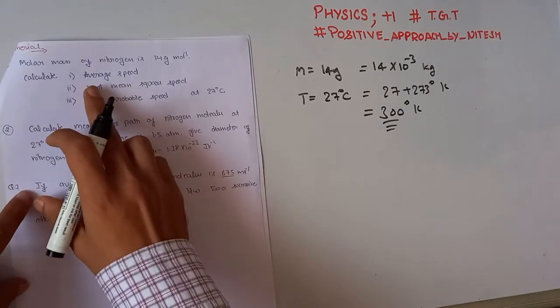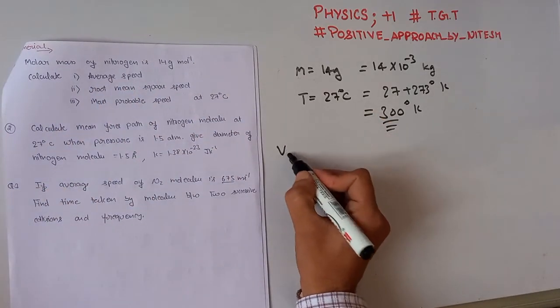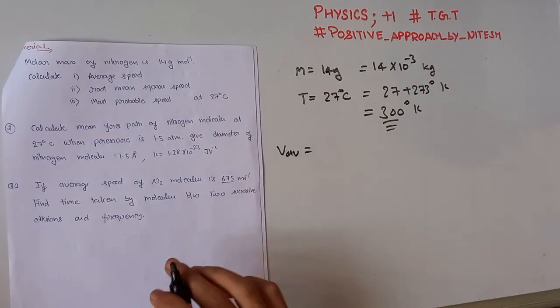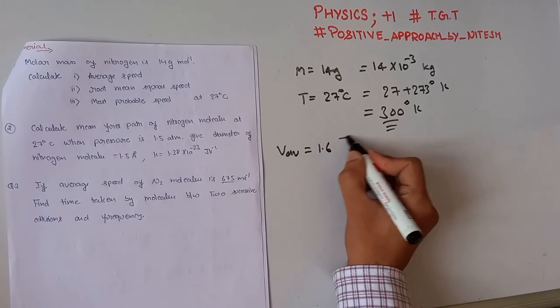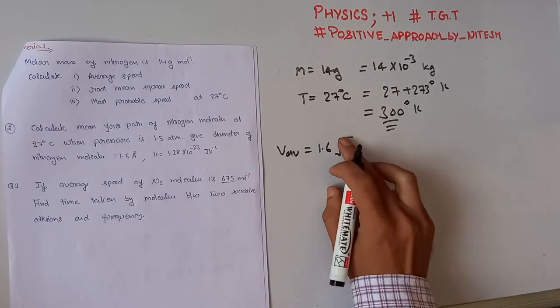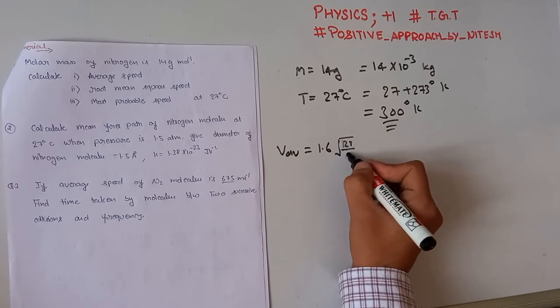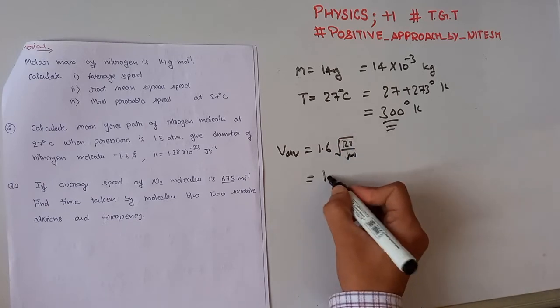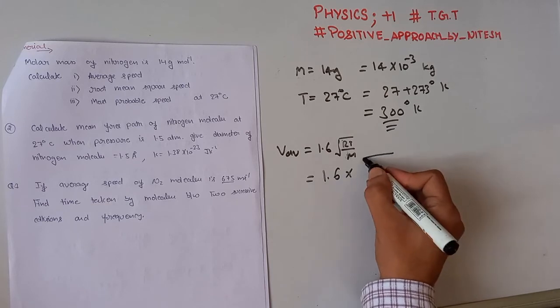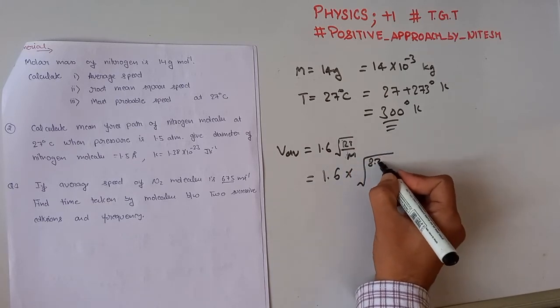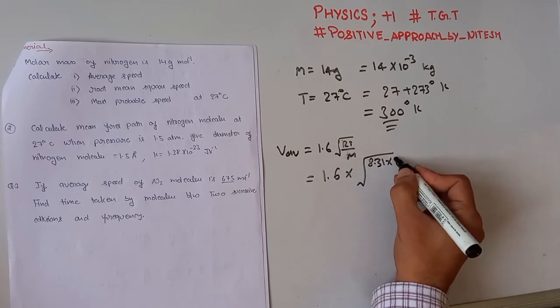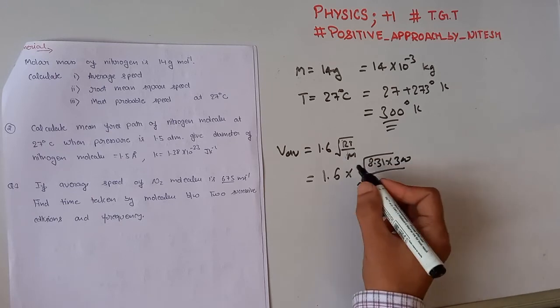Now, what is the average speed? V average is equal to 1.6 times the square root of RT divided by m, that is 1.6 into the square root of, where R is the universal gas constant, its value is 8.31, into temperature 300, divided by m.